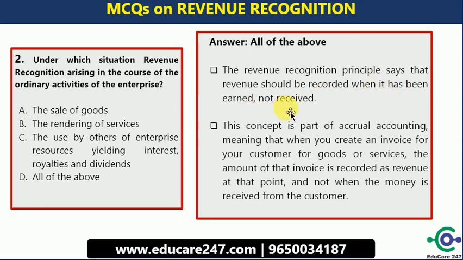So all the transactions which relate to the sales of goods and services must be recorded. The moment the transaction is passed on, it means it is earned. Whether cash will be received later on, the moment the transaction is held, it becomes revenue, which would be collected after a period of time or maybe immediately.